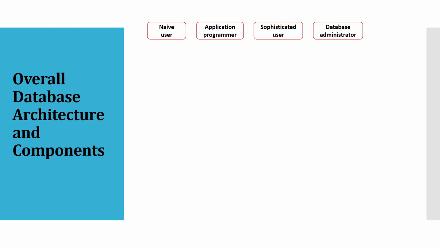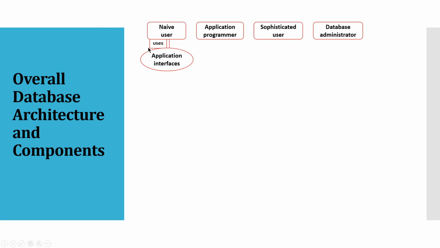So the first one. At the top level we have four types of users. Here we have naive users, application programmers, sophisticated users, or we can say specialized users, and we have database administrators. So what is the task of each of them? Naive users mainly use the application, so they will have a GUI on which they work, right?